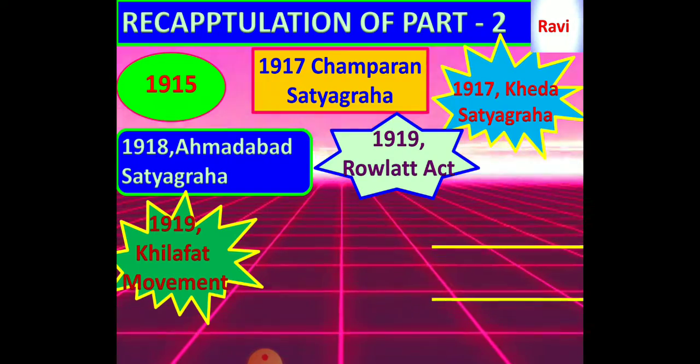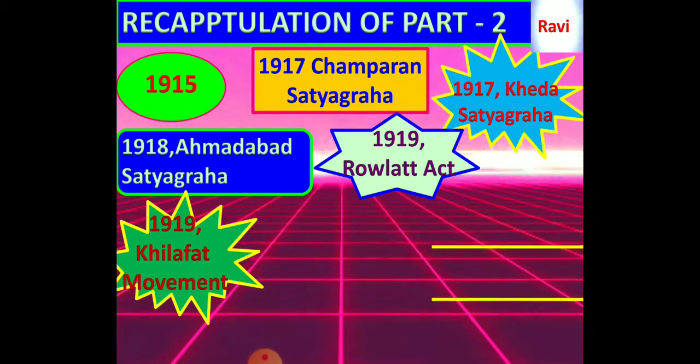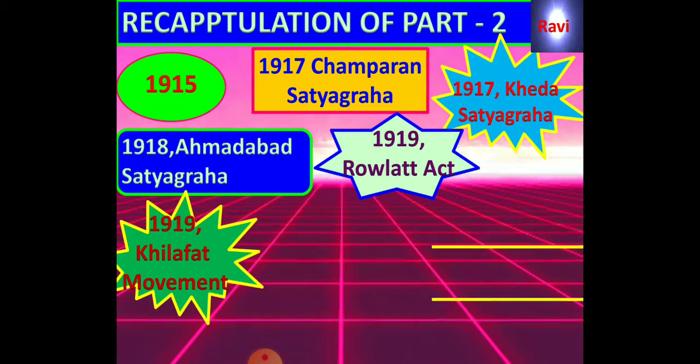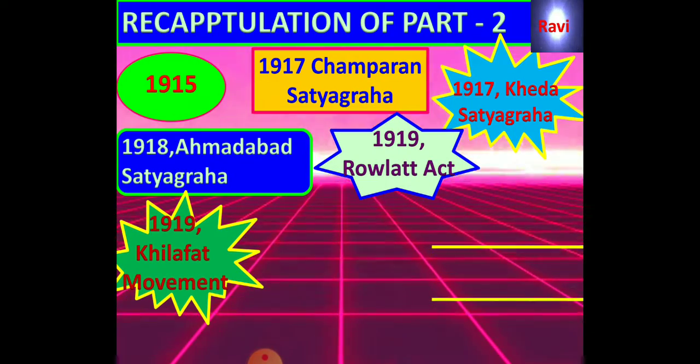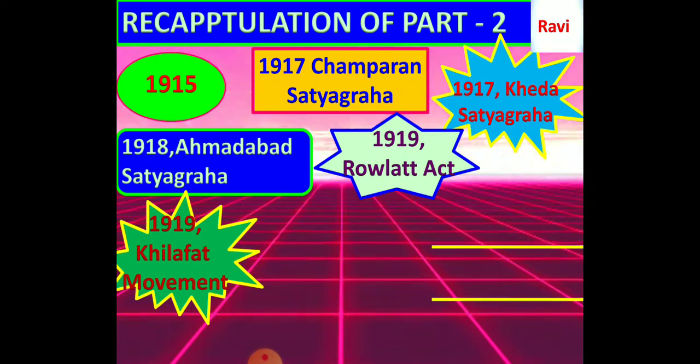Even in India, some of the Muslims protested against the British government to restore the powers of the Khalifa, because the Khalifa was the main leader for the entire Muslim community in the world. This movement we can call the Khilafat movement, which was organized by the Muslims and the Hindus together, and was started in 1919.